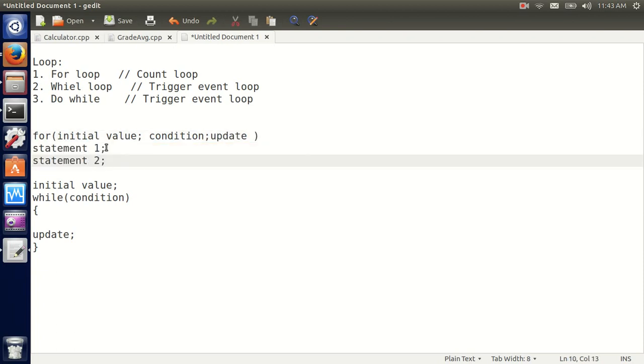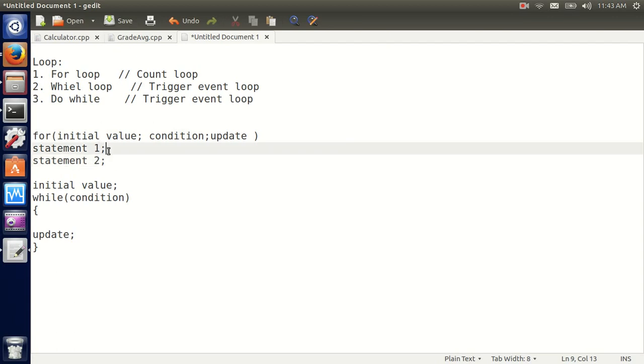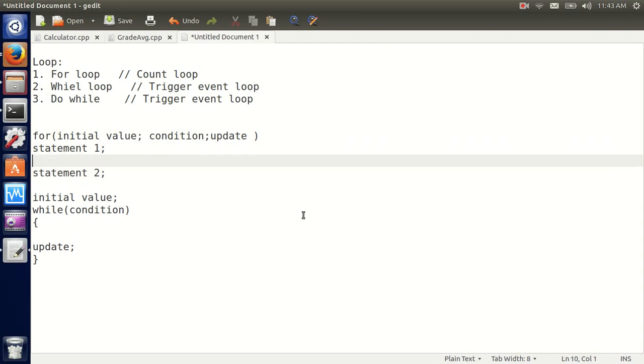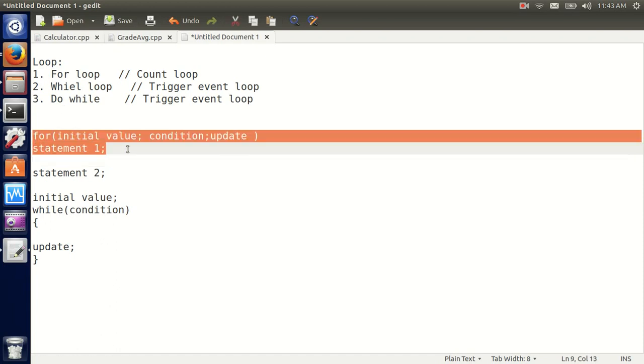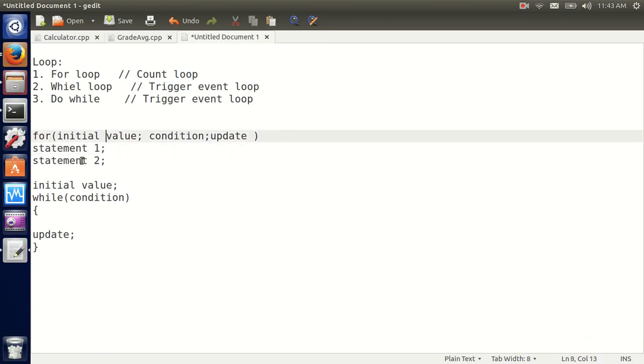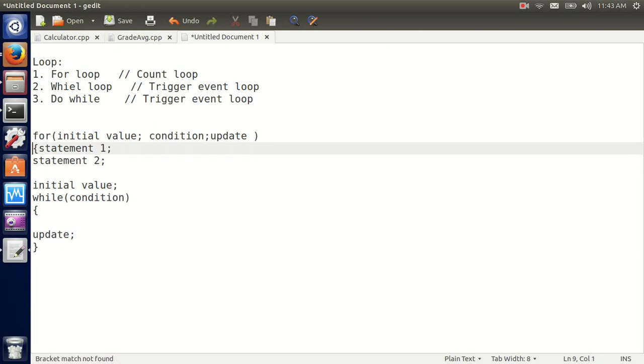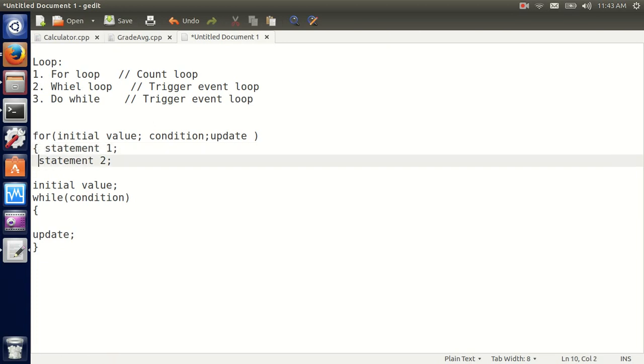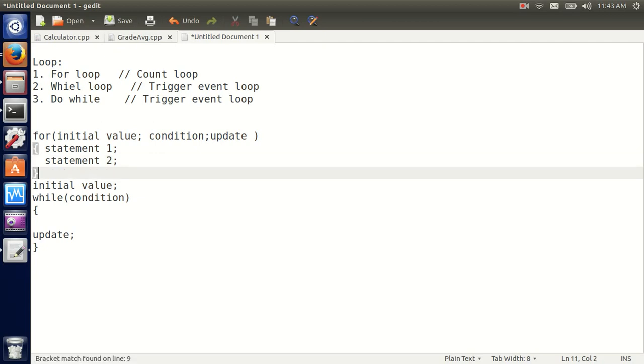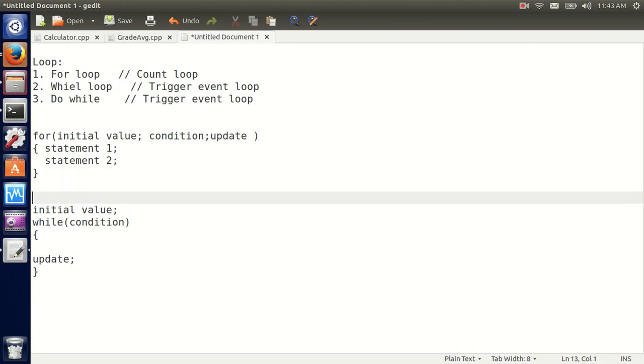Why? It's not in the body of the if statement. It will be implemented after it finishes this loop. After we finish this, it's going to go to this. Remember, sequential, C++, line after line. It has to get here, but it has to finish this first. To include statement 2 in the body of the for loop, what we do is, I'll put curly braces here, and curly braces here, meaning I want this, the body, whatever inside the curly braces, to loop this many times, same as we did here with the while loop.